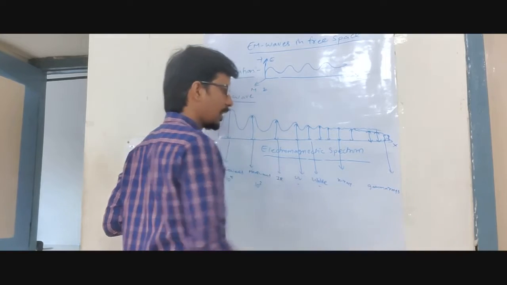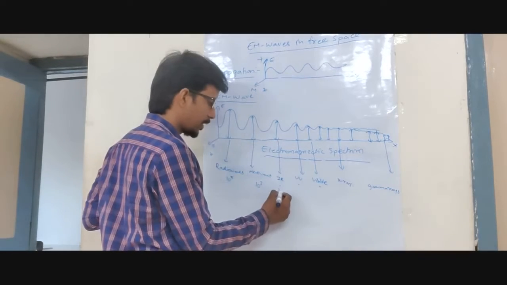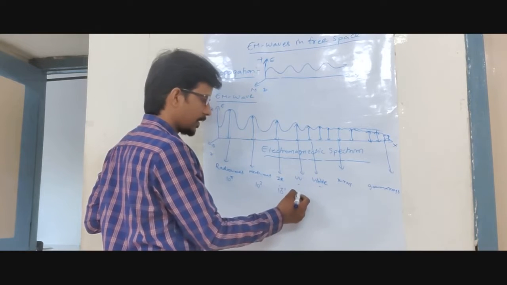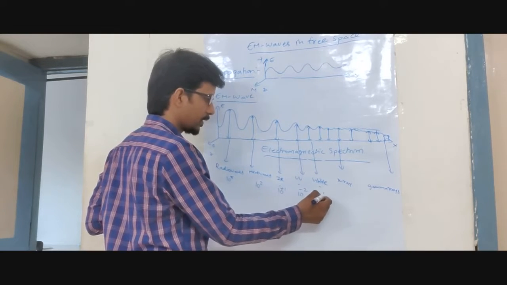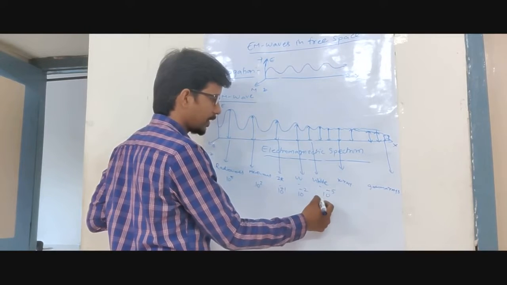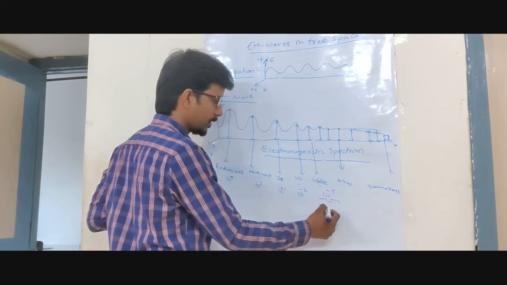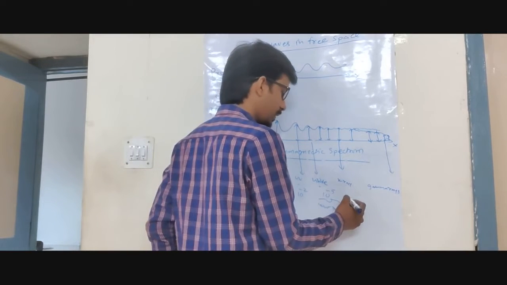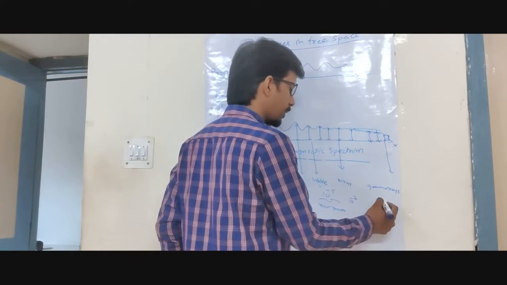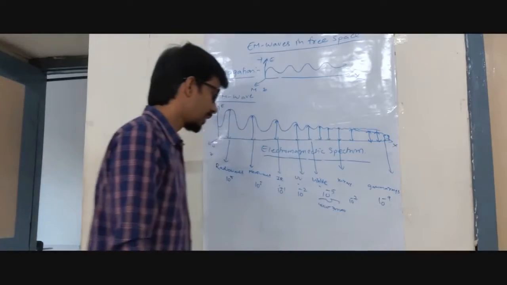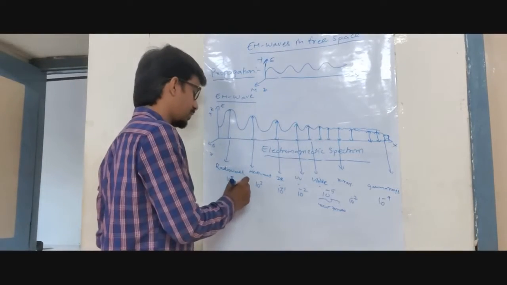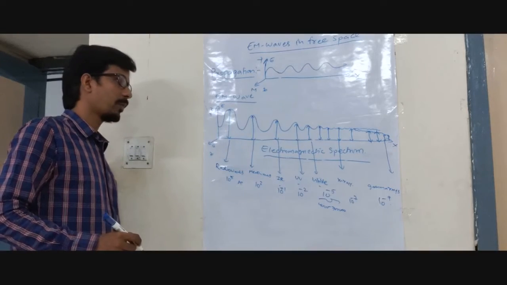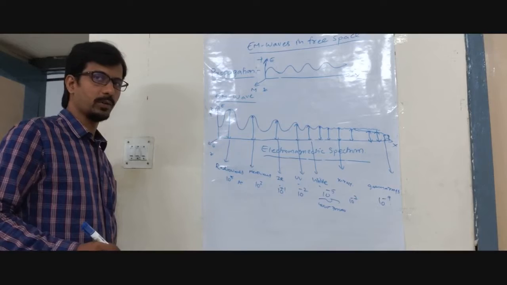Gamma. As we go from here, the wavelength is 10 power minus something, and here 10 power minus something else. The visible range is between 4,000 to 7,000 angstroms. As we move further, it is 10 power minus, and so on. Like that, the entire electromagnetic spectrum is covered.